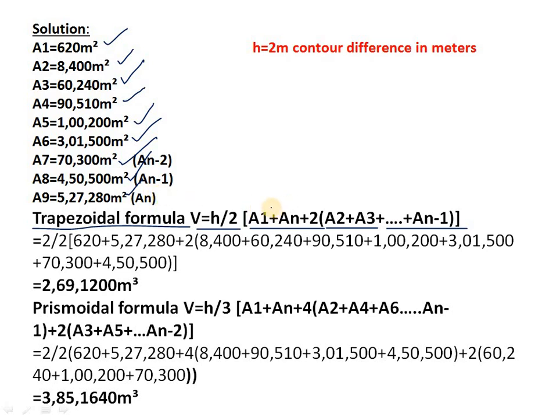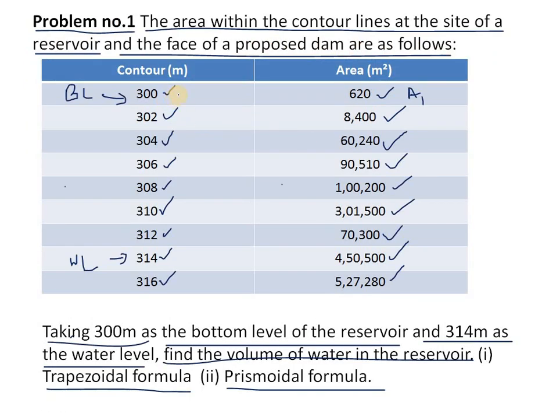What is A1? That is the first area. A1 is the first section area, and An will be the last section area. In this, A1 is 620 meters square, which is written here. Before coming here, V is equal to H by 2. H means how much difference there will be. H is equal to 2 meters, the contour difference in meters. How do we get H? You can observe here, 300 minus 302. How much is the difference?